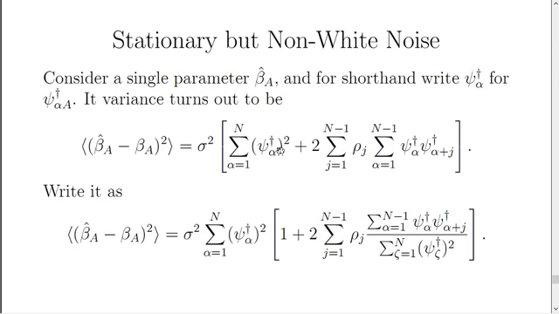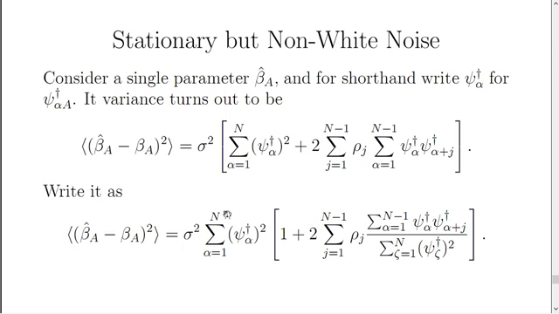I'm going to take this term, this simple sum, and factor it outside the brackets to write it like this. Here's just that term itself. Of course, we get 1 here, and here we get this quantity where I've just divided by that double sum.